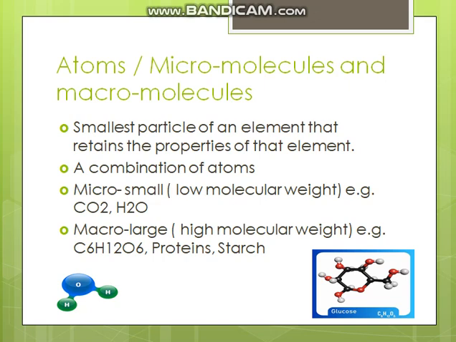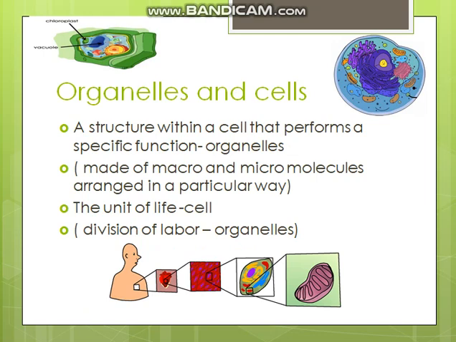Let's move on to what these atoms, micromolecules and macromolecules are going to be making. Those are organelles and cells. Organelles are the structures within a cell that perform a specific function, and they're made up of macro and micromolecules arranged in a particular way.